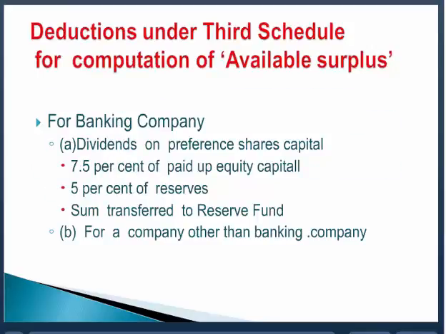Now friends, I've already indicated how to calculate the available surplus. So this is all that I've already indicated, that these are the deductions to be made under section 5 or 6: depreciation, development rebate, development allowance, direct tax, and the deductions permissible under schedule 3. So these are the deductions which are to be made. So this is schedule 3.